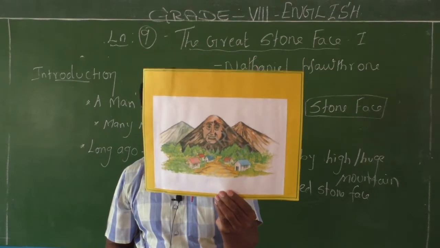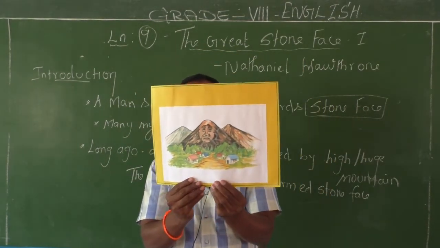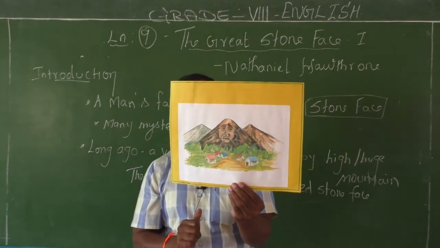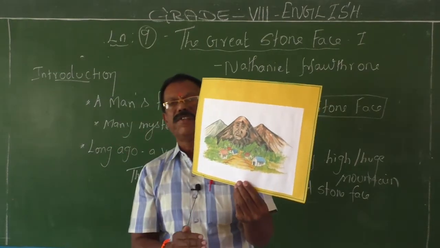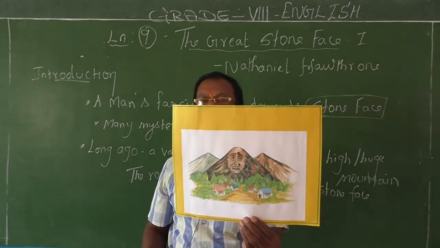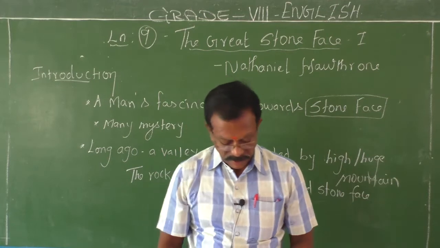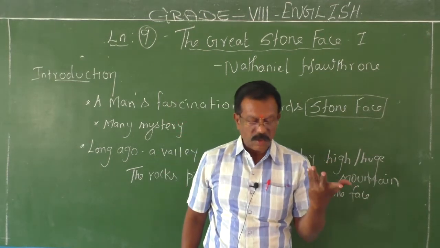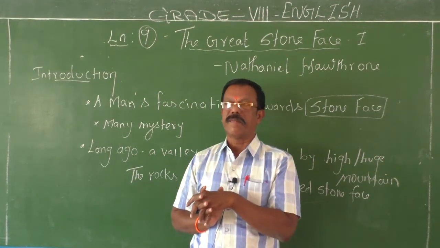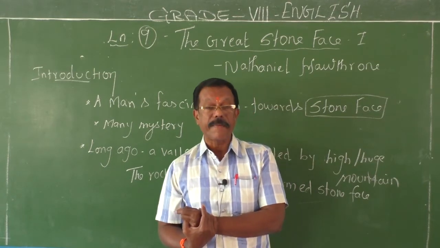Yeah. Okay, so the inhabitants of the village, of the valley, had a strong hope that beyond some date in the future, a man resembling this stone face would be born in the valley. From that date onwards, the boy was also very curious to know the man. He wanted to see the face of the man who was going to be born in that village. At that time, what happens?